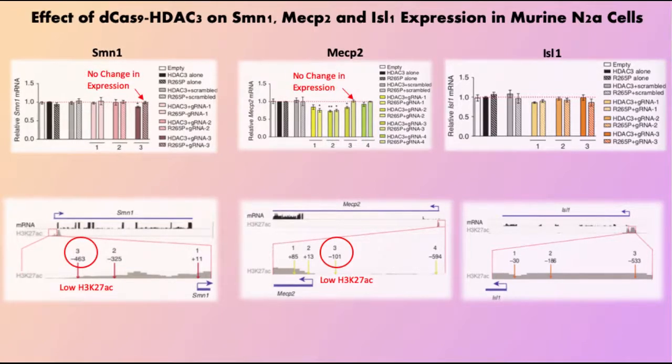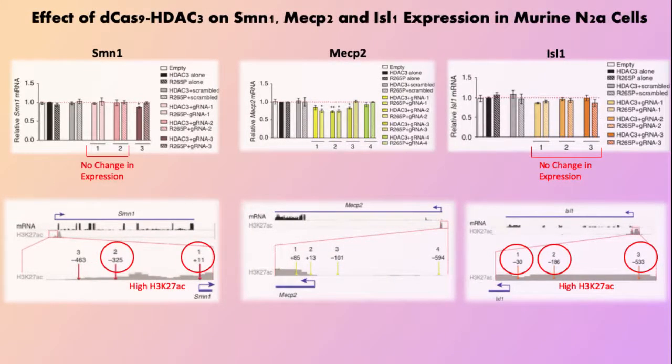The same effect was not observed when mutant dCas9-HDAC3 was targeted to the same locus, indicating the repressive activity requires a functional HDAC3. None of the gRNAs targeting dCas9-HDAC3 to regions of high H3K27 acetylation, including gRNA 1 and 2 in SMN1 and all gRNAs in ISL1, lead to a significant change in gene expression.